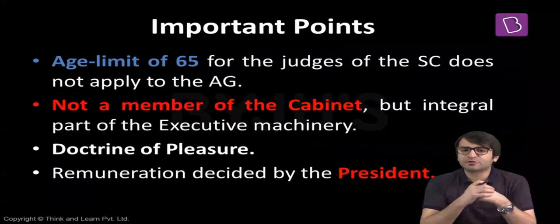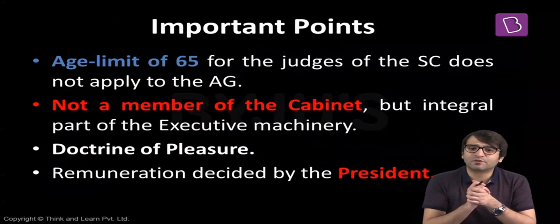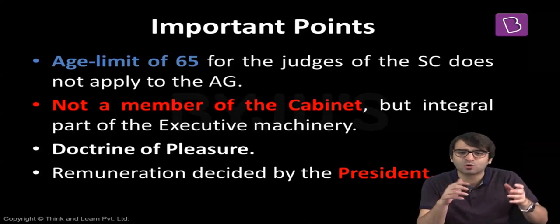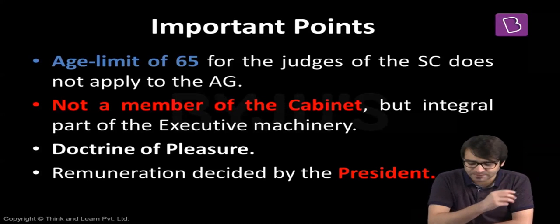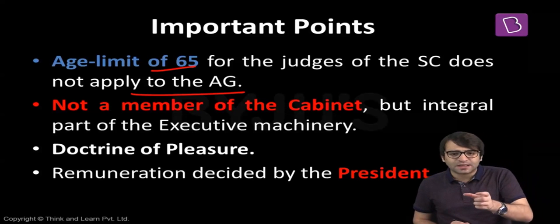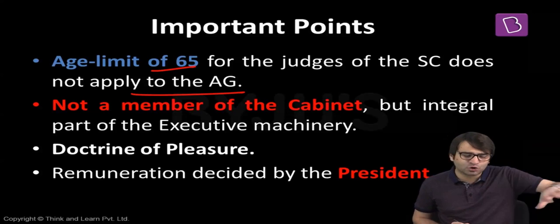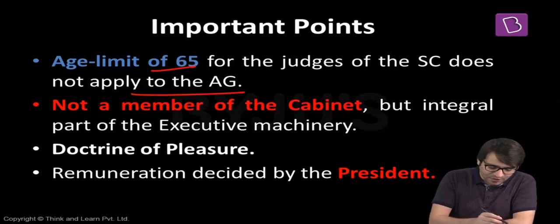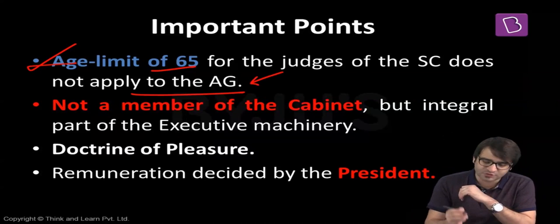But now let's look at some of the important points relevant for your prelims examination related to the office of the Attorney General of India. I told you who can be appointed as Attorney General of India: someone who is qualified to be appointed as a judge of the Supreme Court. But there is a retirement age for judges of the Supreme Court. What is the retirement age? 65. But this age limit of 65 does not apply to the Attorney General of India. That means it is not that if an Attorney General of India has crossed the age of 65, he should be removed from this office. Or if there is somebody above the age of 65, this individual cannot be appointed as Attorney General of India. No, because the age limit of 65 for the judges of the Supreme Court does not apply to the Attorney General of India.